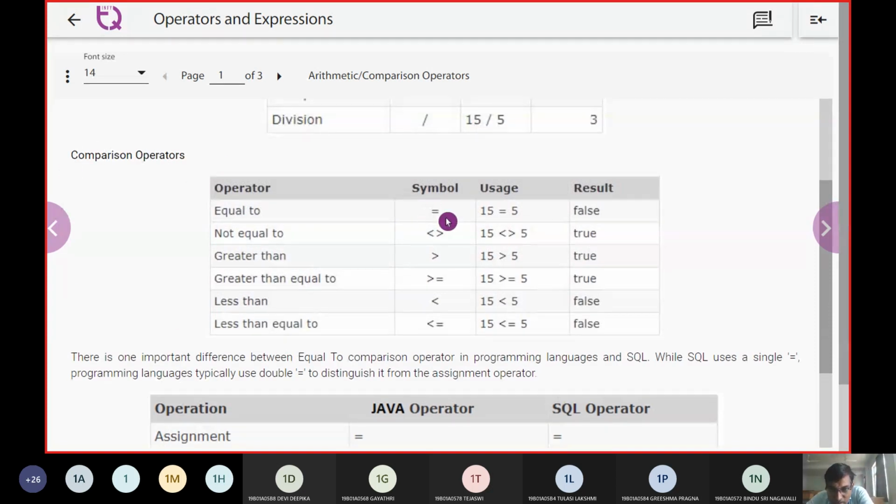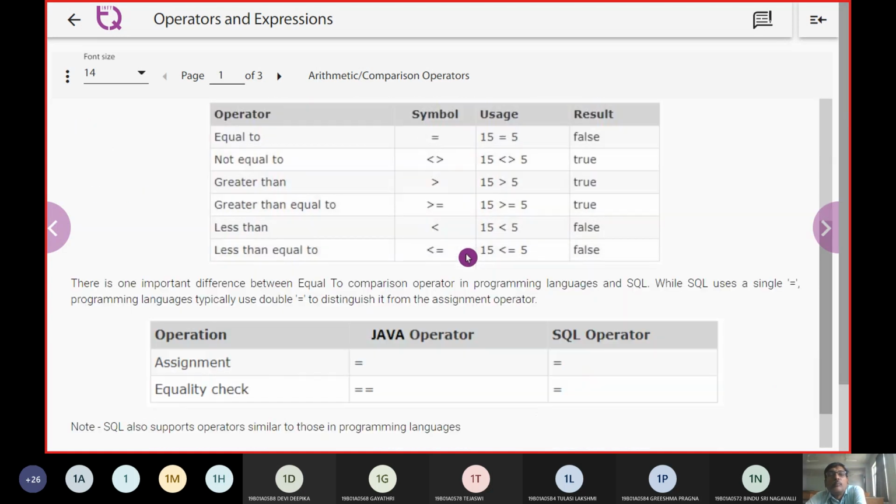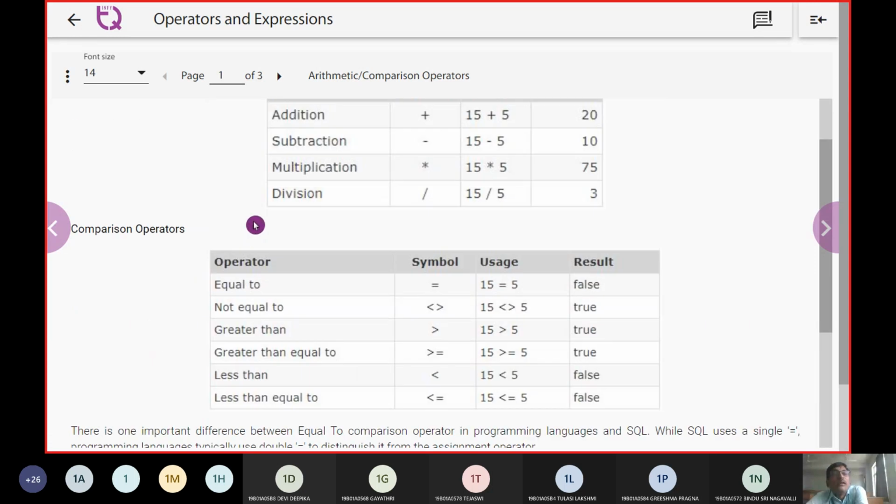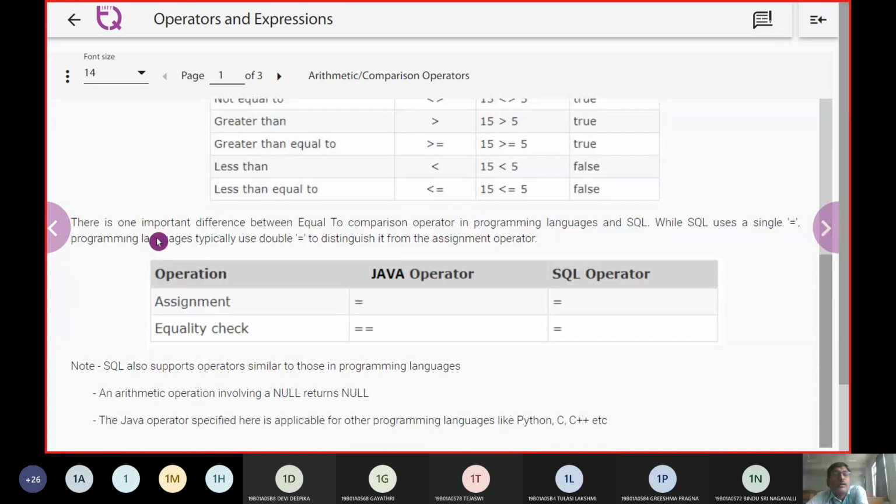You should understand the symbol we use for not equals to: less than and greater than, both put together, are taken as not equals to. So here, 15 equals 5, the system will say false. Similarly, 15 is less than 5, the system will say false. This works directly with the comparison operators.